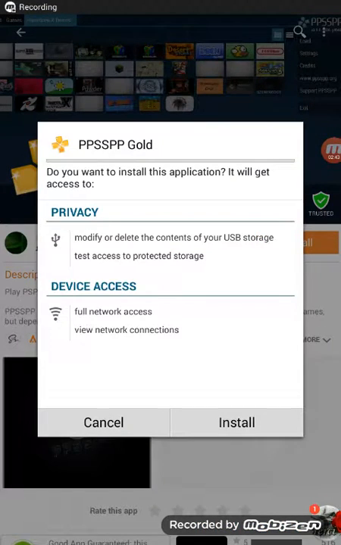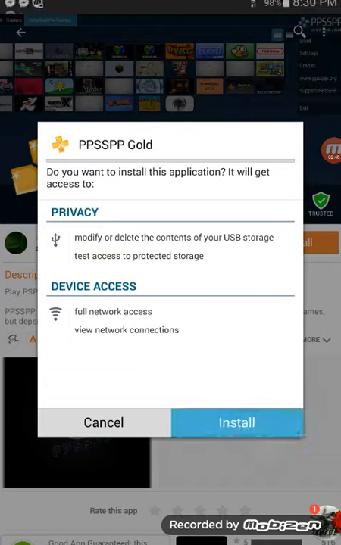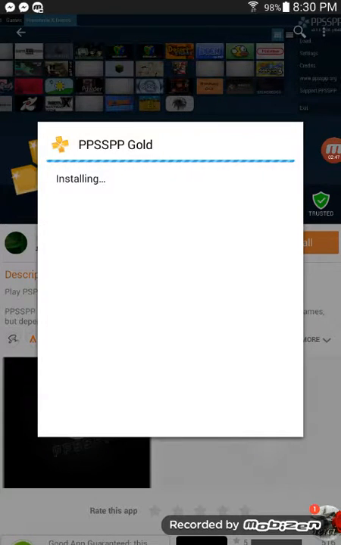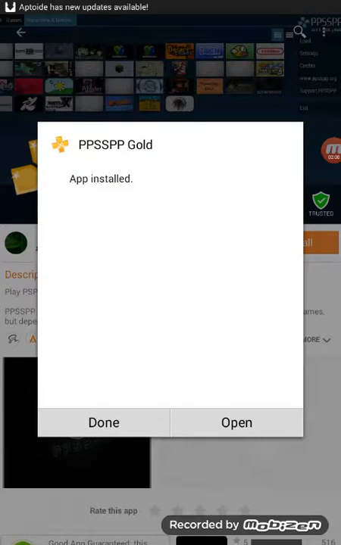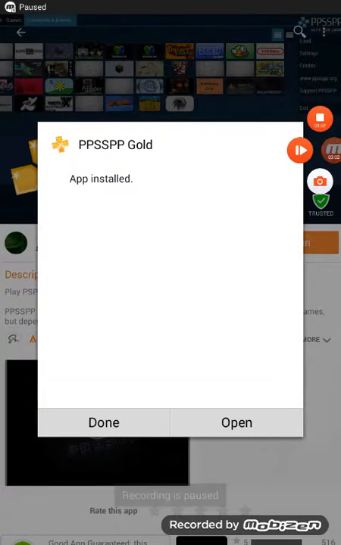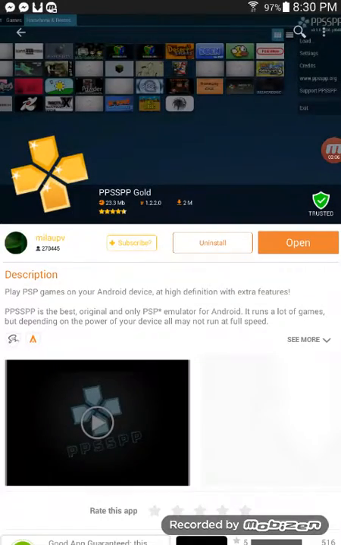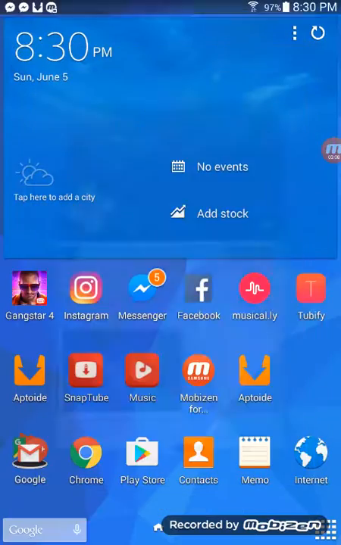Alright, when you finish, click install, and it actually gonna be like that. So you can see this in open. Then I click done. Go back to your home.